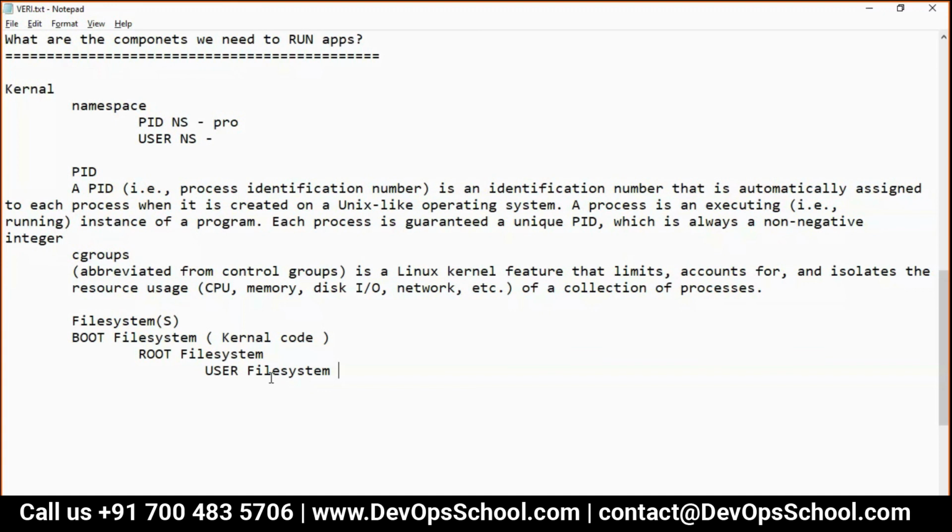You have a desktop, my documents, my downloads, my music. All these are your file system. The user file system cannot be seen by other users. Only you can see it, or root can see it. So see here, root file system, user file system, and one more thing, the application file system.